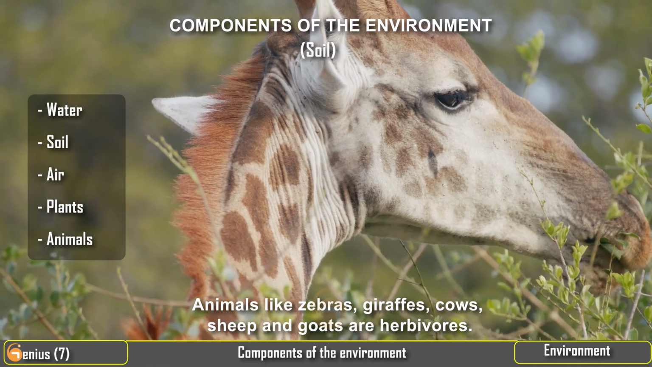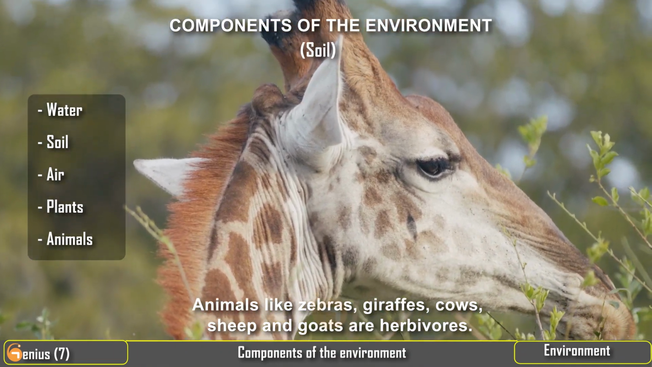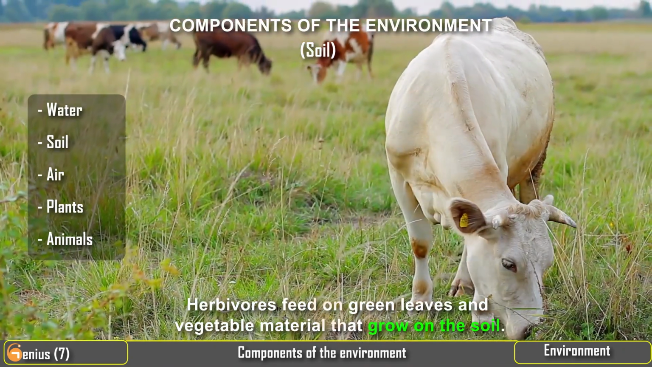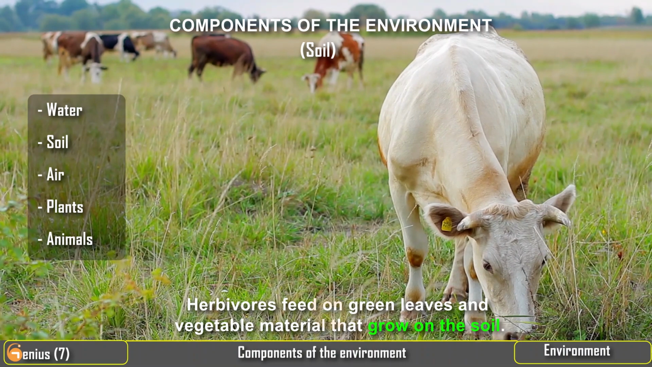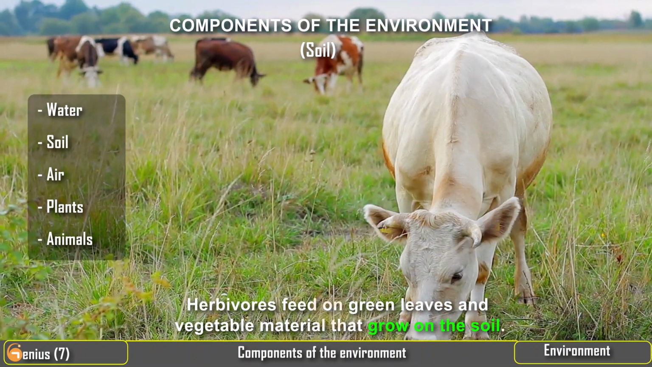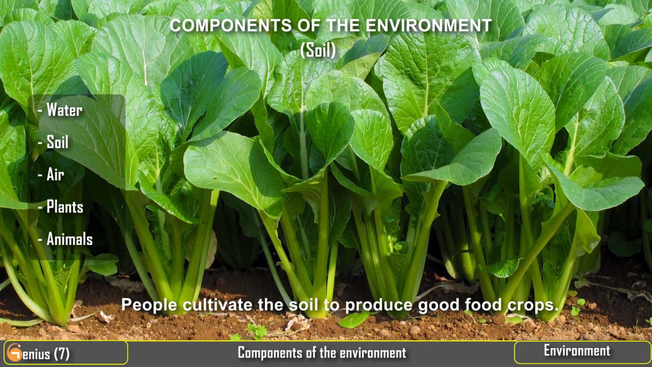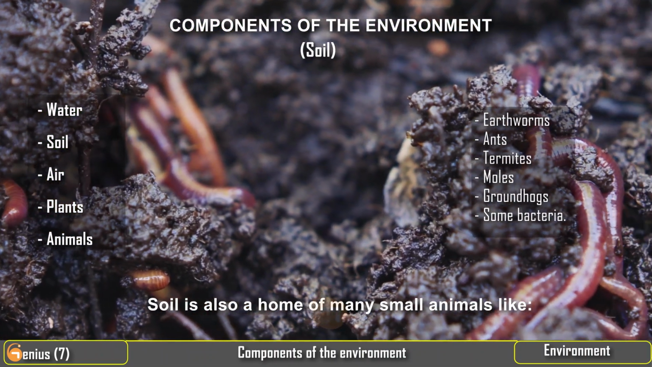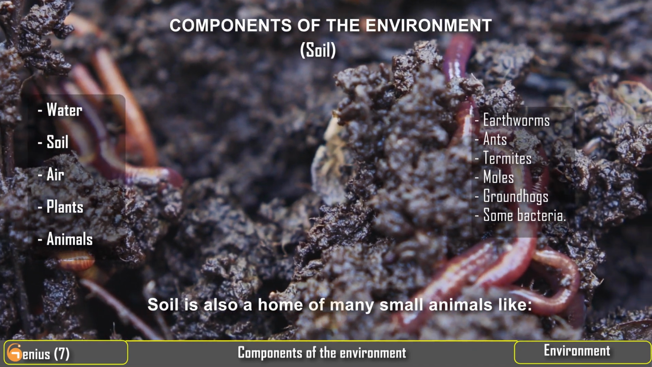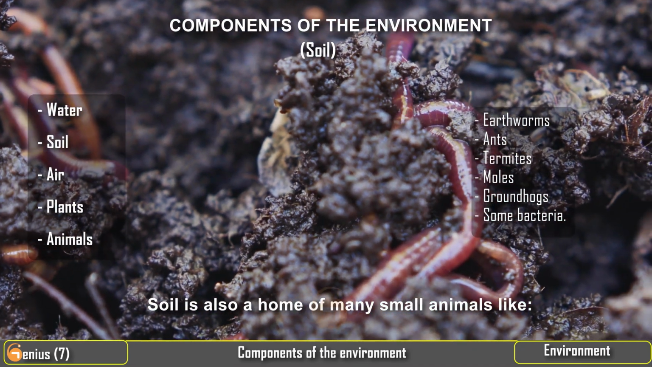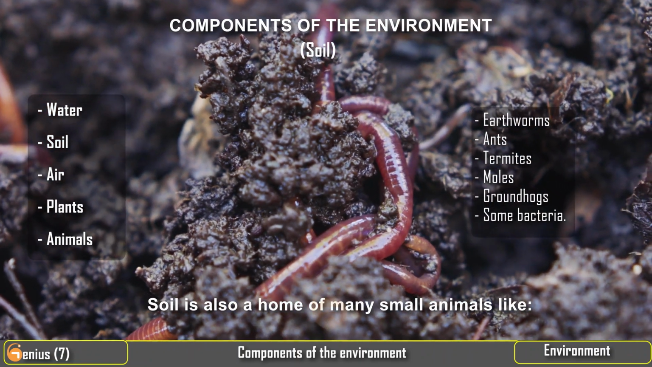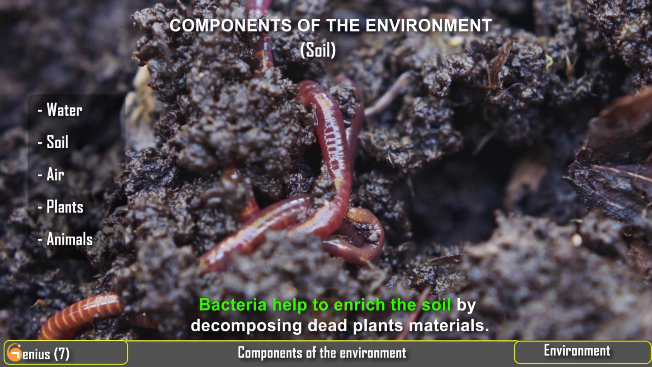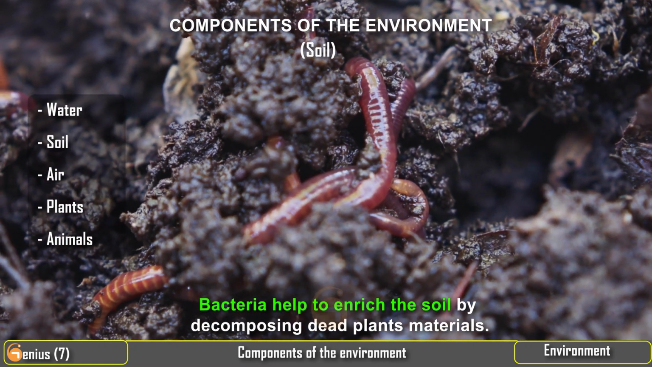Animals like zebras, giraffes, cows, sheep and goats are herbivores. Herbivores feed on green leaves and vegetable material that grow on the soil. People cultivate the soil to produce good food crops. Soil is also a home of many small animals like earthworms, ants, termites, moles, groundhogs, some bacteria. Bacteria help to enrich the soil by decomposing dead plant materials.